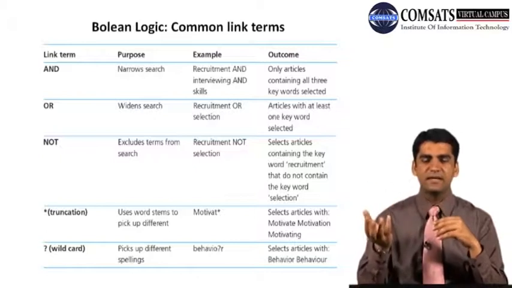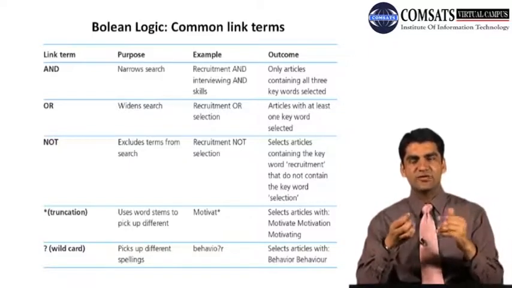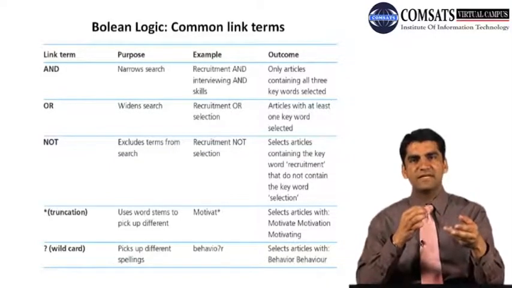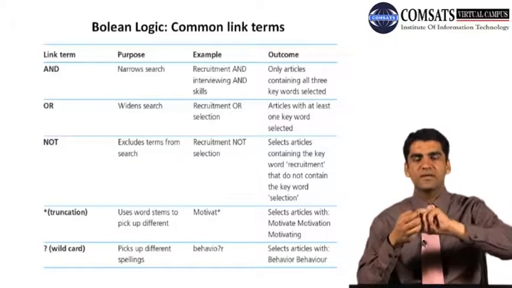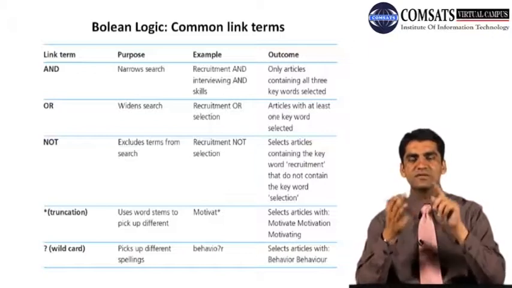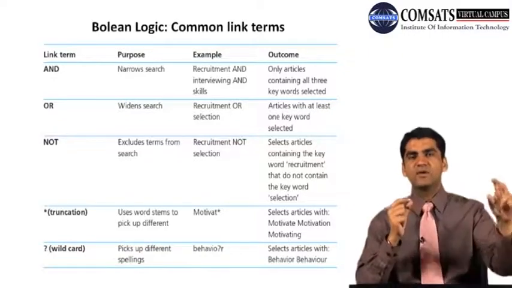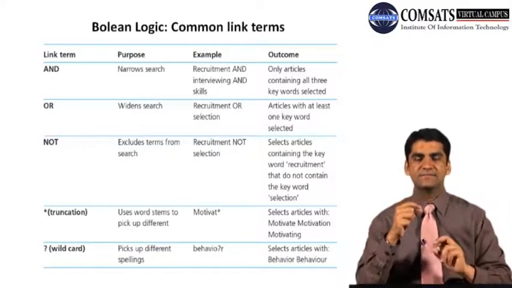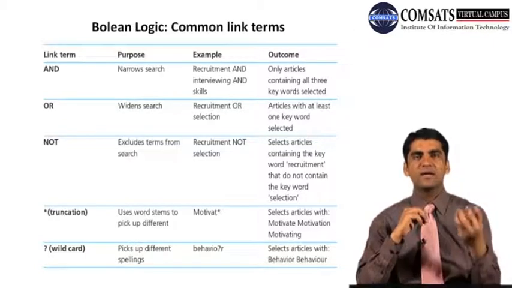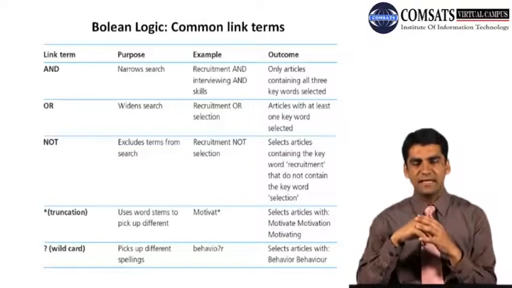For example, recruitment and interviewing and skills. If you want to search these three terms, you can also use 'and' twice. If you want to use two terms, as I have given the example, financial development and economic growth, you can also link three terms together. So you are searching recruitment, you are searching interviewing, you are searching skills, but you are linking them using the word 'and'. So recruitment and interviewing and skills. This is one example of how you can use 'and' as a link term, and you can narrow down your search to the particular relevant topic that you are interested in.